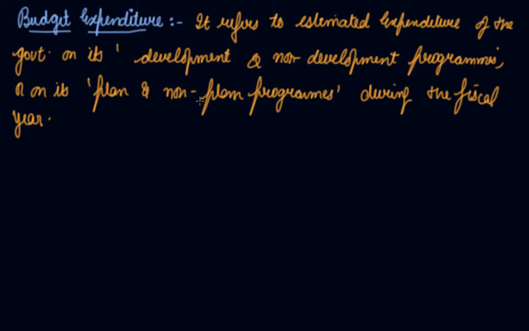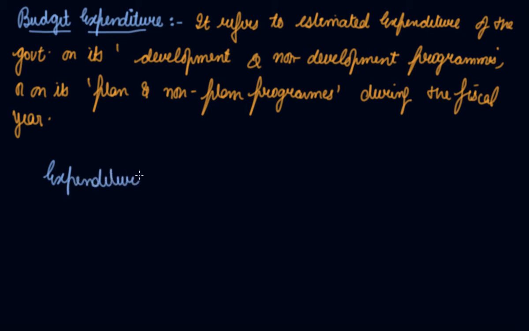That was a natural disaster with huge damage, so the government has to spend on rescue and redevelopment. So these are the non-planned programs, and the government has to make expenditures on them. So it refers to the expenditure on development or non-development programs, or on plan or non-planned programs during the fiscal years.